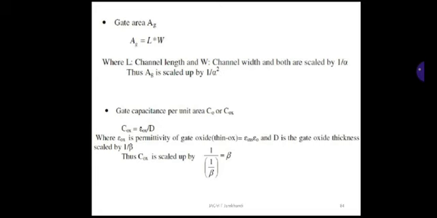D is scaled by 1/beta. Thus COX is scaled by 1 upon 1/beta, that is nothing but equal to beta.